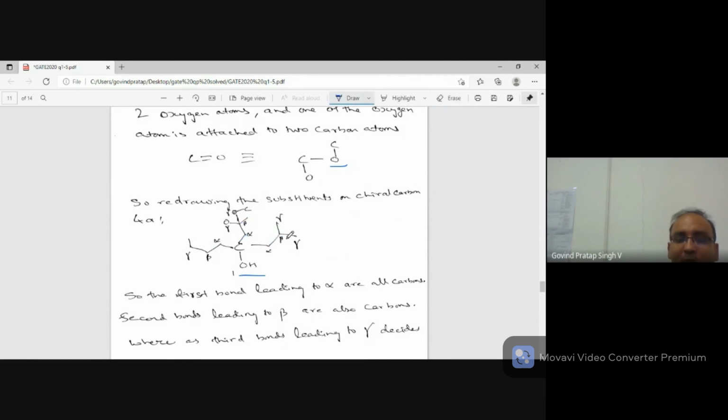So now I have to go to the third bond. Now the third bond, C double bond O, was there. So there is 1 oxygen, there is another oxygen, and there is 1 carbon on the gamma position. But here, a double bond was there, so 2 carbons are there. And here on the gamma position, 1 carbon is there. So very clearly, when there is a carbon and oxygen fight, you just give it to oxygen. So oxygen gets more priority. Then comes this one, because on the gamma position 2 carbons are there, whereas here on the gamma position only 1 carbon is there. The rest will be hydrogen. So clear-cut, the priority will be first, second, third, and fourth. So this is the priority.